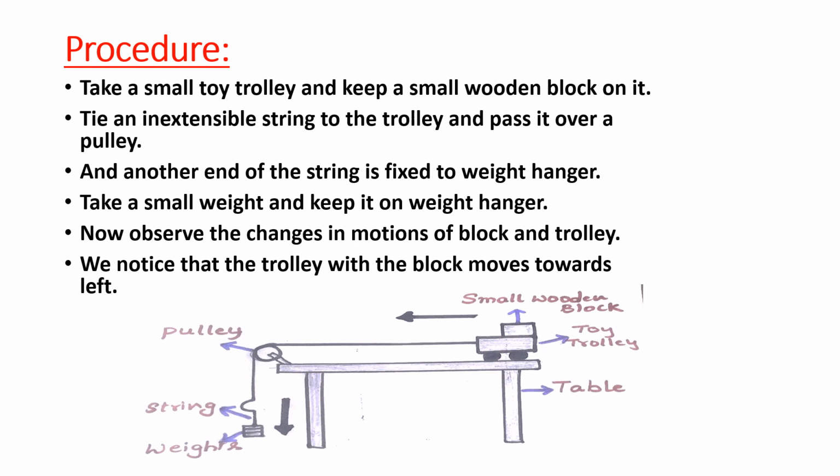Now what happens if the friction is not there? Imagine, suppose in place of the small wooden block which we kept on the top of the trolley, any slippery surface like a glass surface is placed on it. What happens? The frictional force is less. Now compare it to the first one.